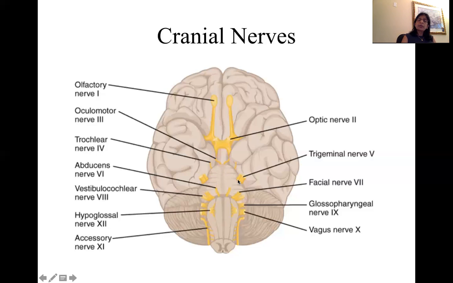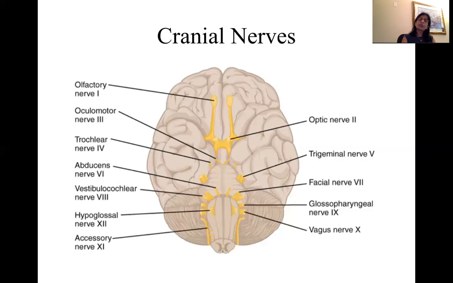Next, we go to cranial nerves that are associated with the pons. The one that you see here, the largest cranial nerve, is what you call trigeminal nerve. Trigeminal nerve, cranial nerve 5, is a mixed nerve. Mixed nerve meaning has both sensory and motor functions. Now, the sensory portion of the trigeminal nerve originates within the different parts of the face. That is ophthalmic branch, maxillary branch, mandibular branch.